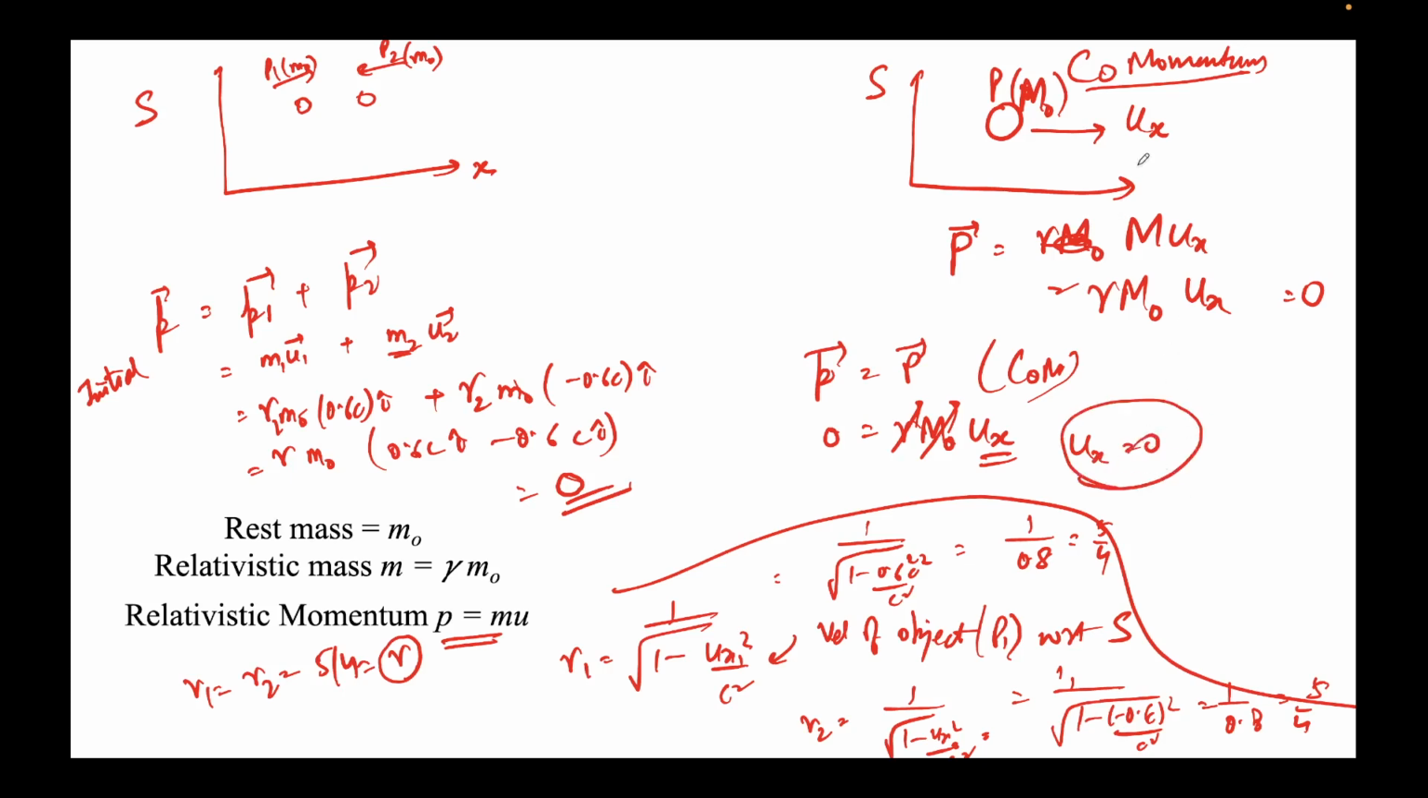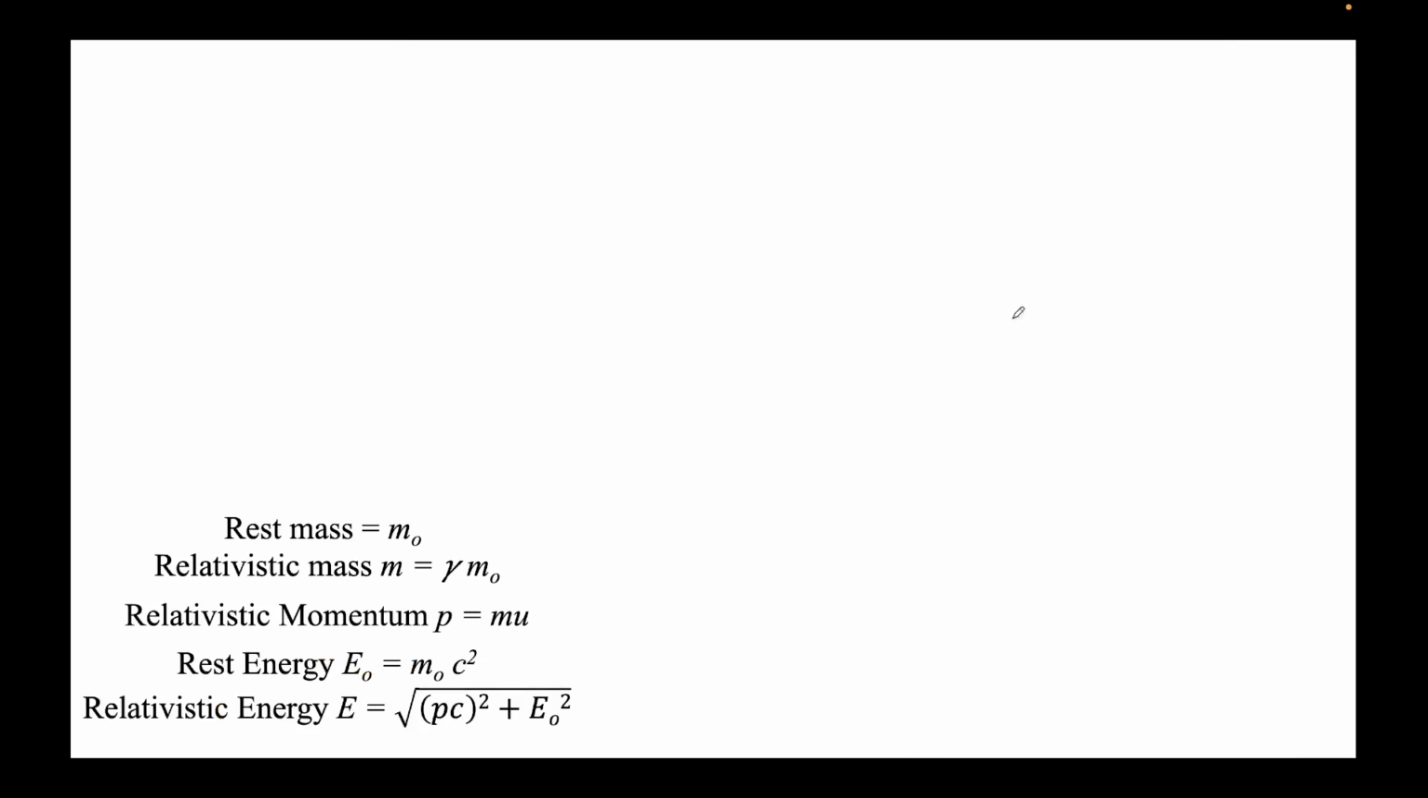This means that after collision P1 and P2 will stick together, and the entity which remains, particle P of mass M naught, will remain at rest. So this is a very important observation. Sometimes a question can be asked, what is the velocity of the final object? This is the way you do it using the conservation of momentum, and we see that P is at rest. So this is the picture where we talked about conservation of momentum. In the next picture we talk about conservation of energy.